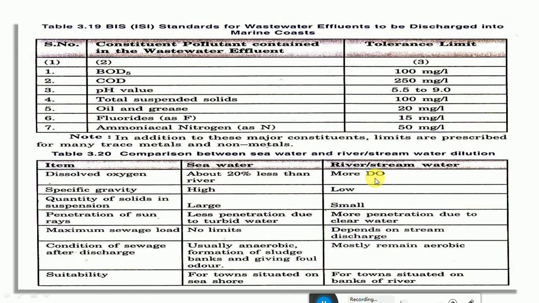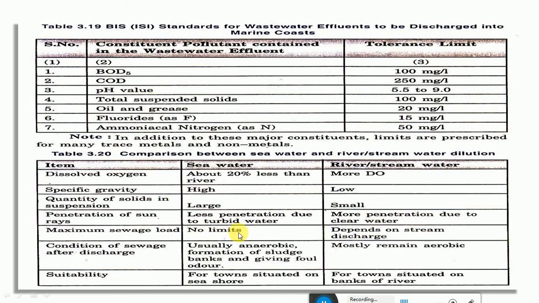That's why more DO we can find in rivers and streams than in seawater. The specific gravity of seawater will be high, the river water will be low. The quantity of solids in suspension will be large, and here in this case it is small. The penetration of sun rays is less due to the more turbid water. Here the penetration of sun rays will be more due to the clear water.